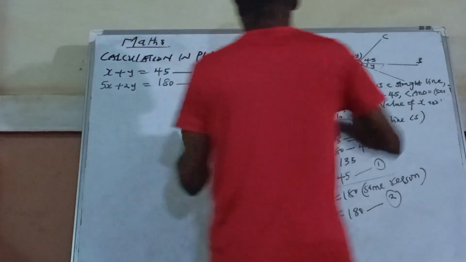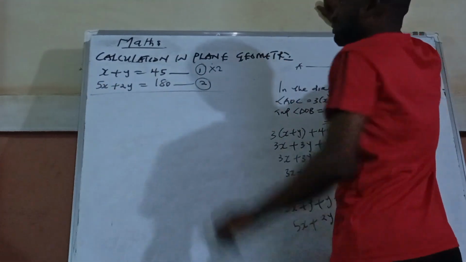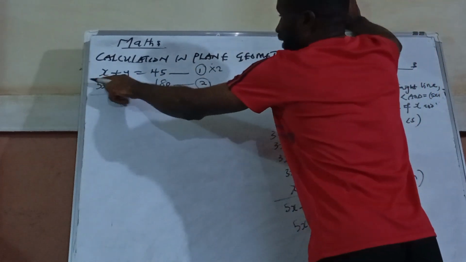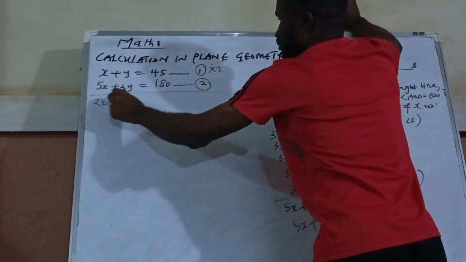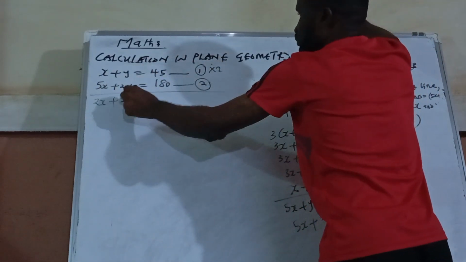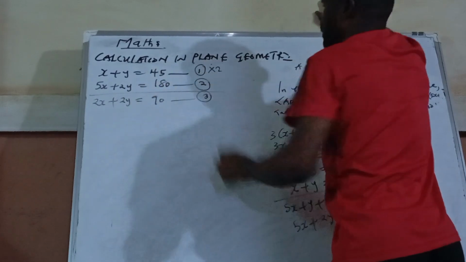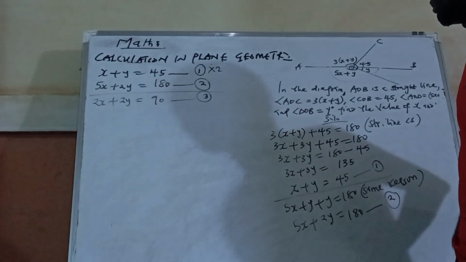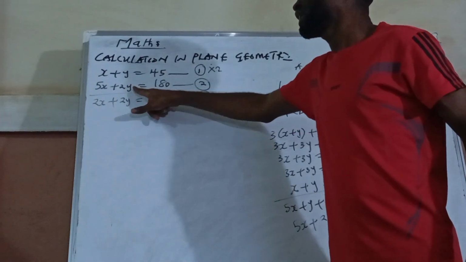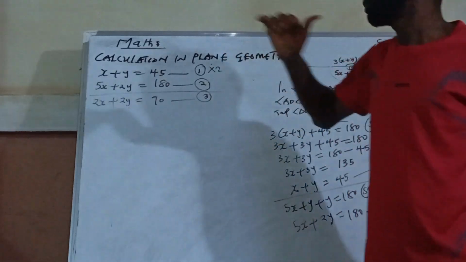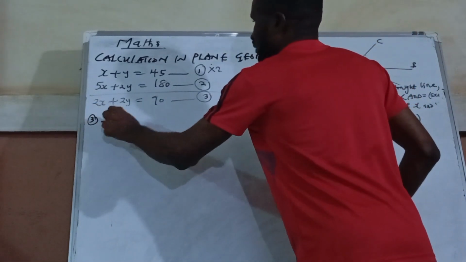So I will come here and I will multiply by 2. So when you multiply by 2, now this 2 here is going to multiply everything here. 2 times x is 2x plus 2 times y is 2y, then 2 times 45 is 90. I will call it equation 3. So when you look at this equation very well, you notice that 2y is here and 2y is here, so I can eliminate now. So what I'm going to do, I'm going to say equation 3 minus equation 2.